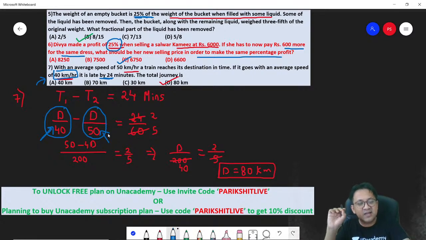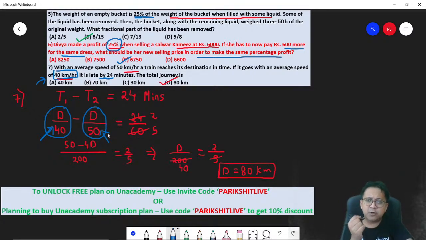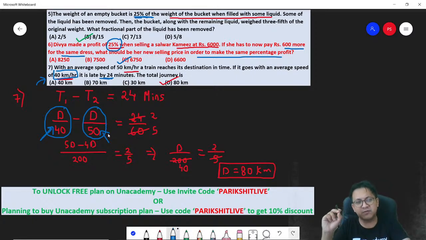NMAT is easy. It's just that you have to make sure that you practice a lot of previous year NMAT questions. You get used to the type of questions being asked in the NMAT. That's very important, so that the moment you see such questions, you are able to get the answer in less than a minute. Last year, the NMAT cutoffs were close to 250. That's a big cutoff.